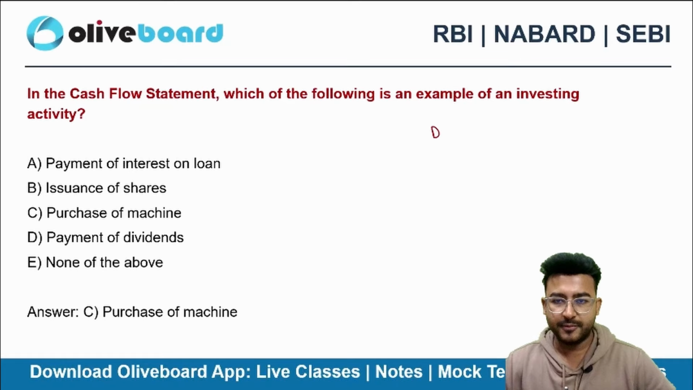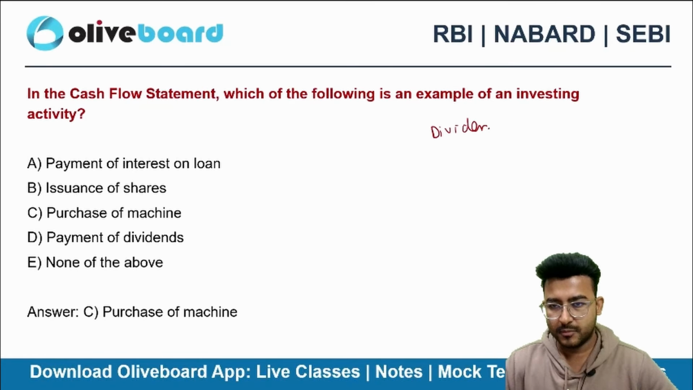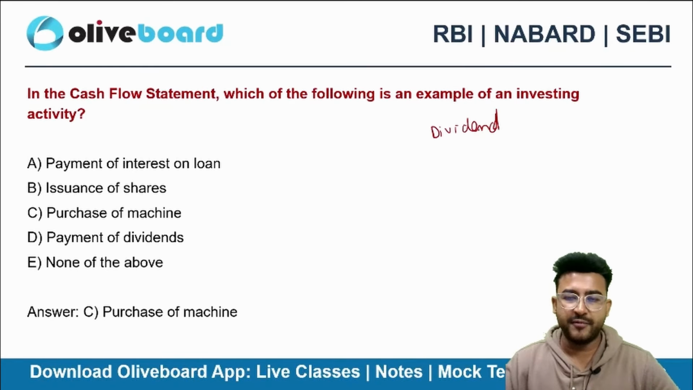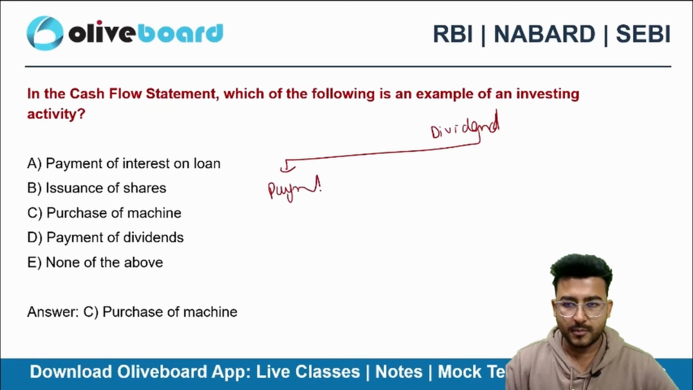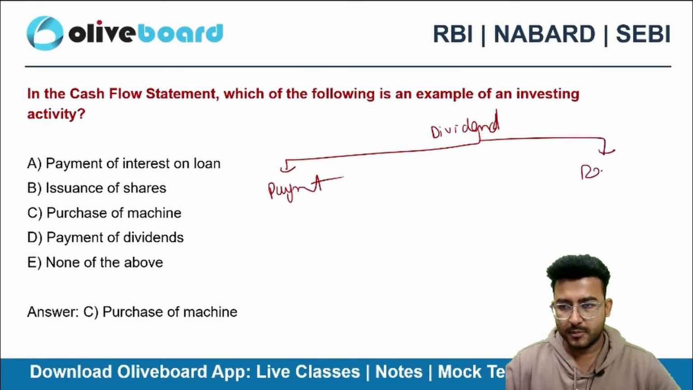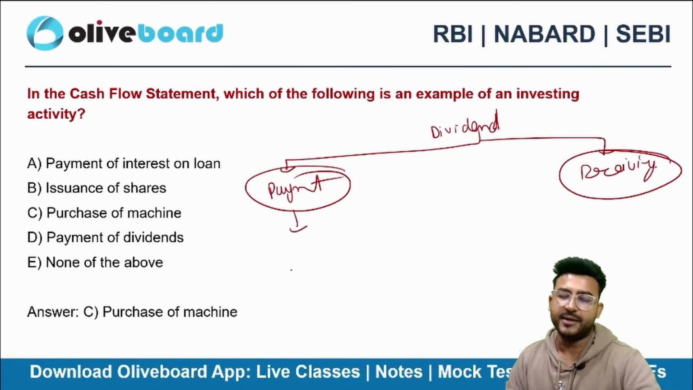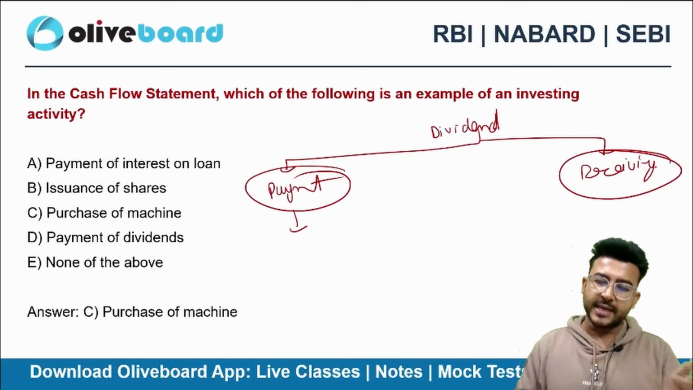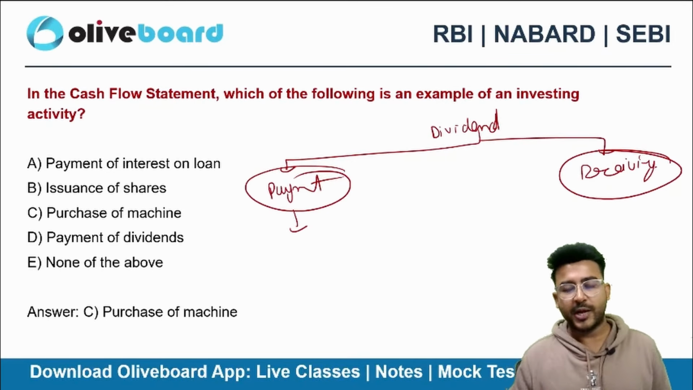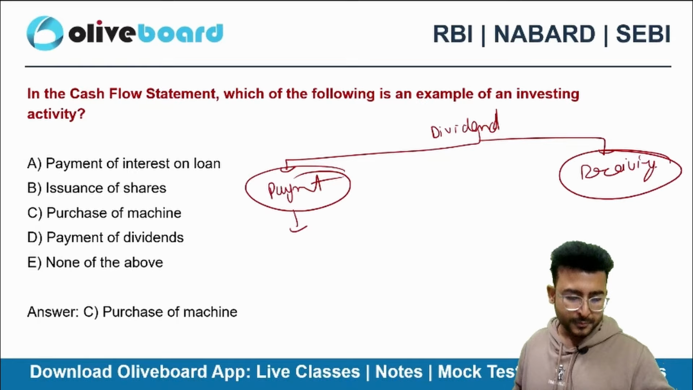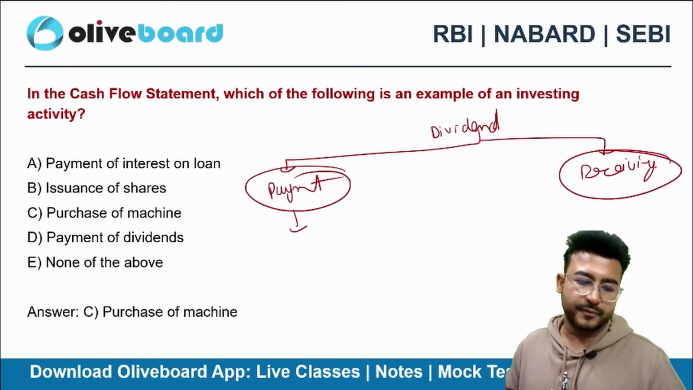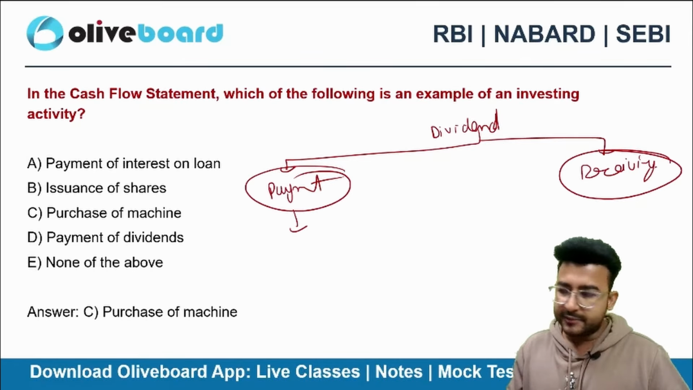Acha, dividend. What about dividend? One thing is dividend payment, or whether you are receiving the dividend. Tell me whether you are paying the dividend, what kind of activity it will be. You are a manufacturing company, you are paying dividend, what kind of activity will it be for you? Payment of dividend. Operating, investing, financing.